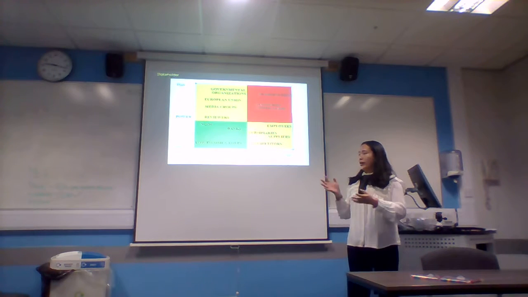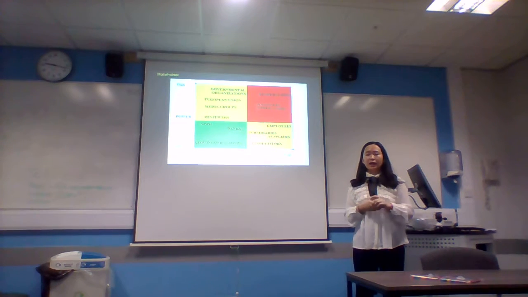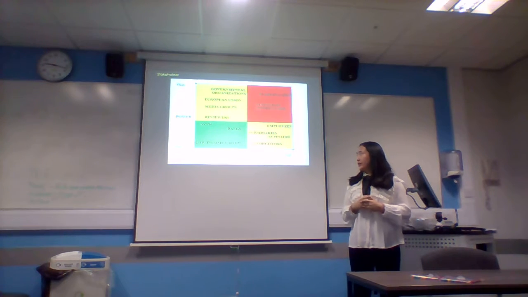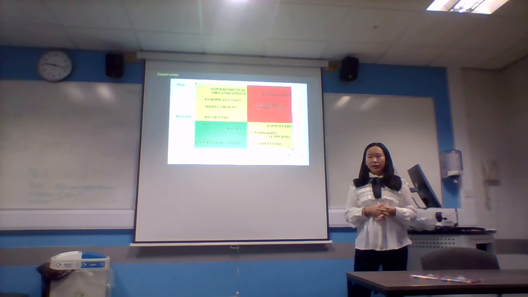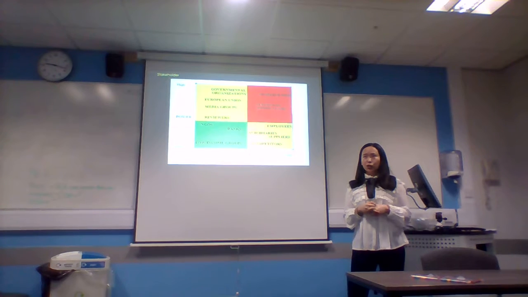From this table, we can see that I divided it into 3 color sections. The green section is less important, so we need to keep them informed. The yellow section is of middle importance, so we need to keep them satisfied. The red section is really important for our economy, so we need to cherish them.